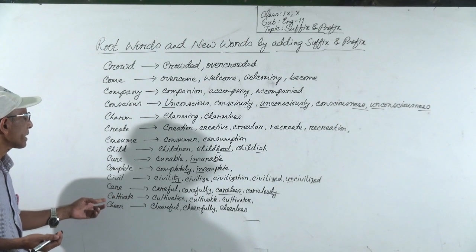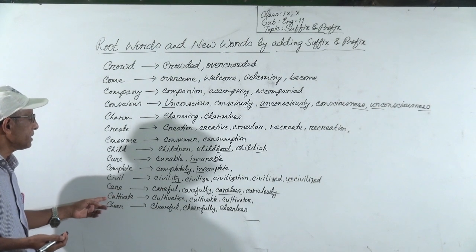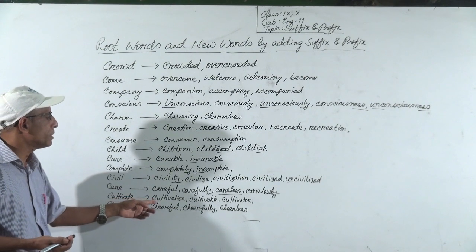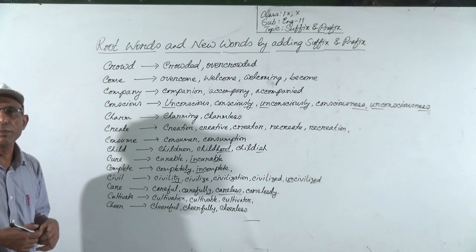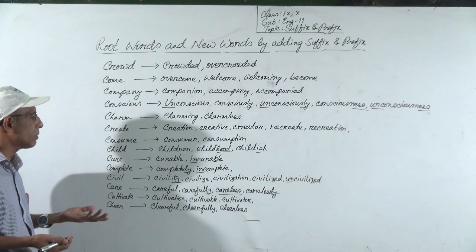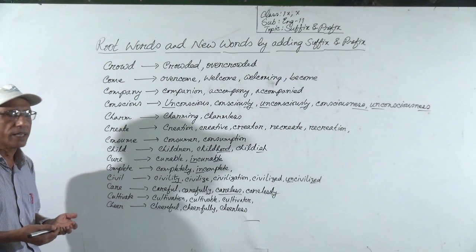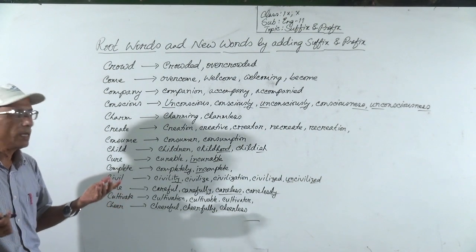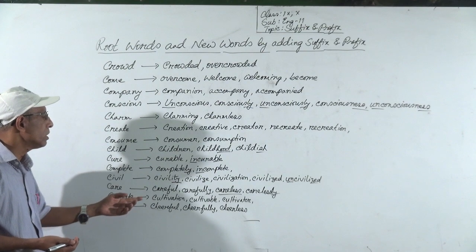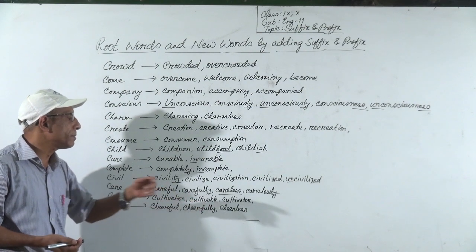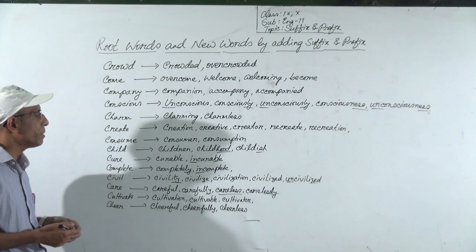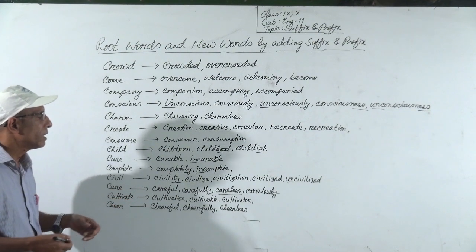Okay, then cultivate. Cultivate is verb. From this root word cultivate, we can make cultivation. Cultivation is noun. When we add tion at the end of the root word, then it will be noun. And by adding suffix, we can make it cultivable. Cultivable is adjective.